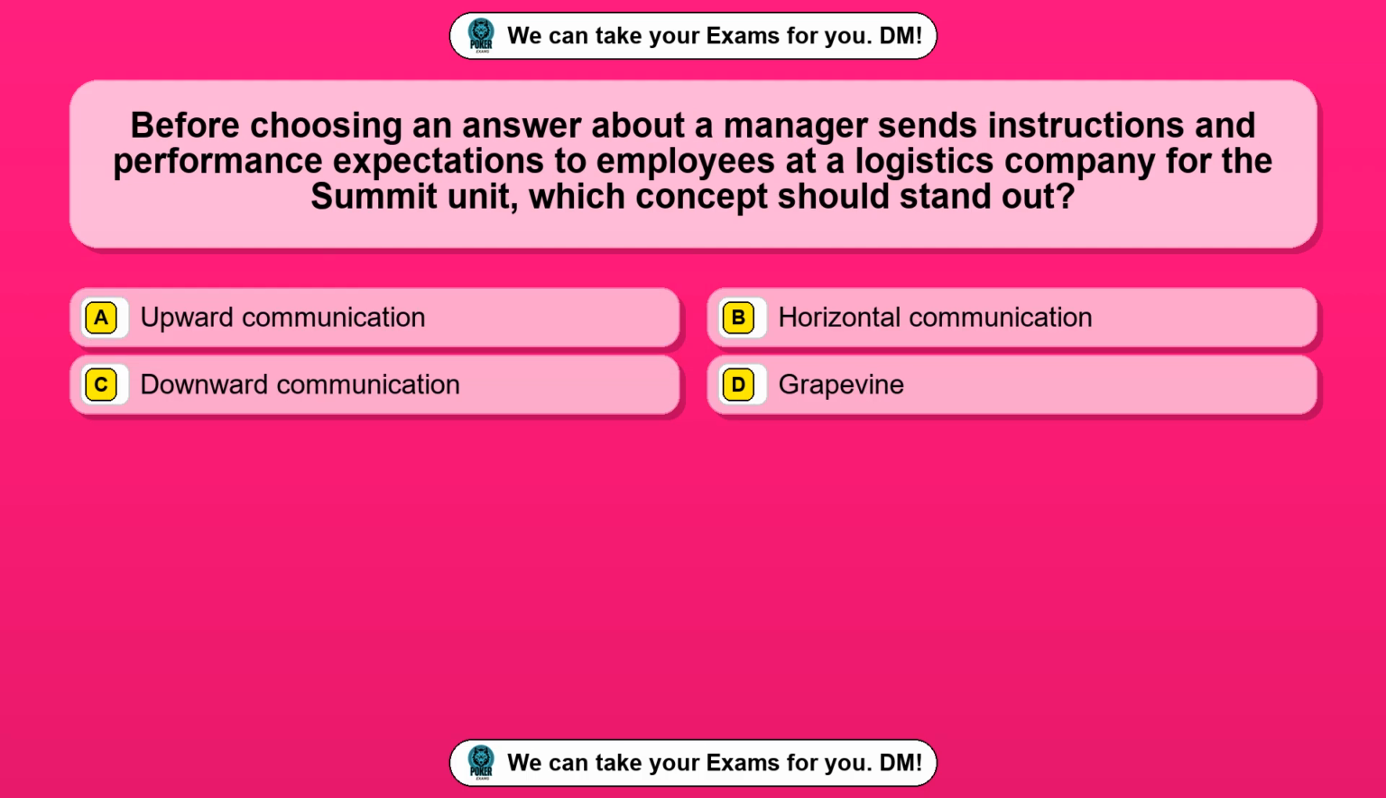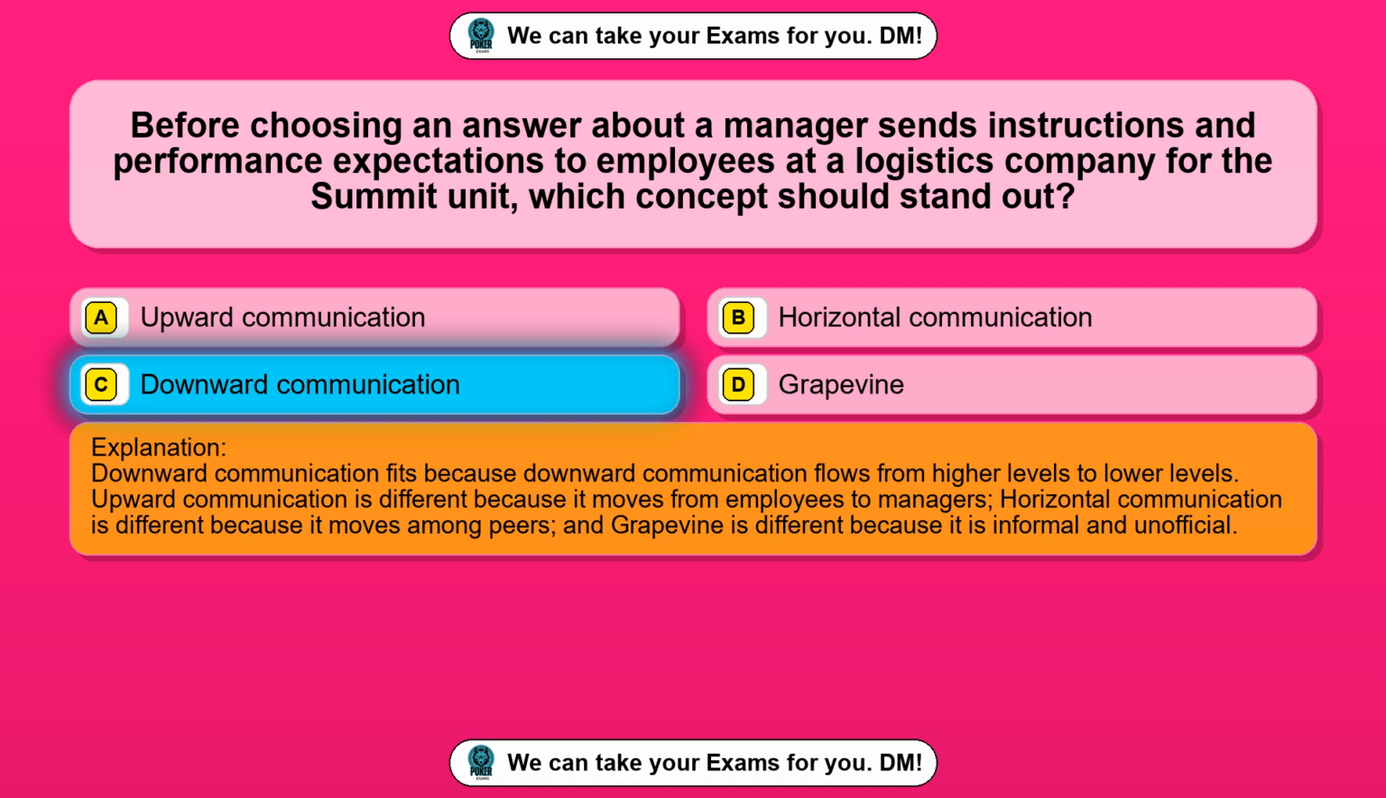Question 90. Before choosing an answer about a manager sends instructions and performance expectations to employees at a logistics company for the summit unit, which concept should stand out? Option A, upward communication. Option B, horizontal communication. Option C, downward communication. Option D, grapevine. The correct answer is option C, downward communication. Downward communication fits because downward communication flows from higher levels to lower levels.